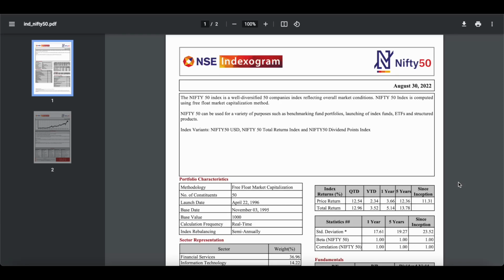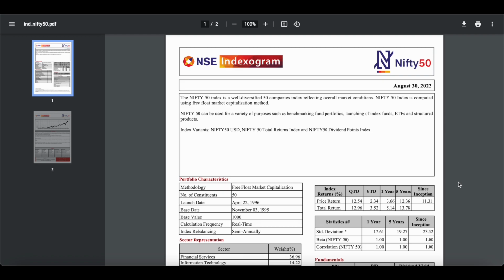Today we will discuss index investing. How to get the maximum returns through index investing is our topic. There are two ways we can invest in index funds, either by mutual fund or